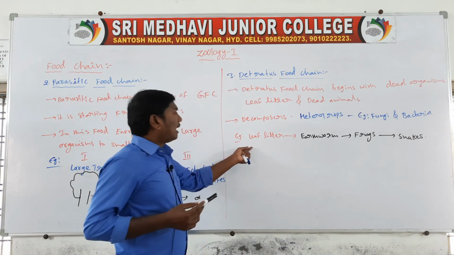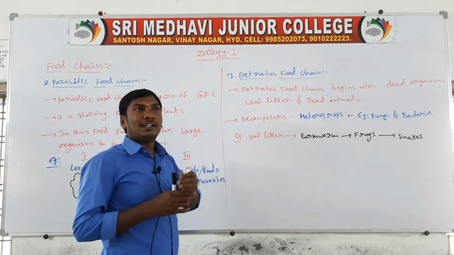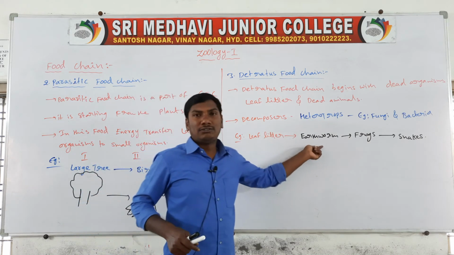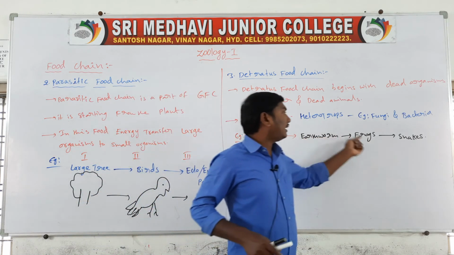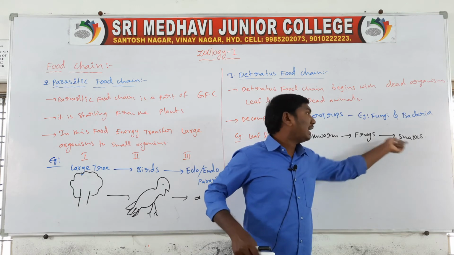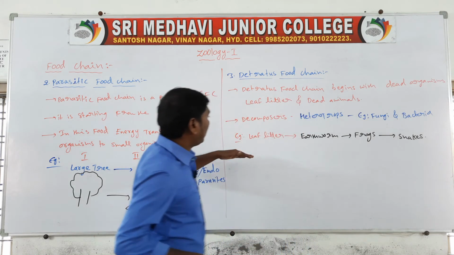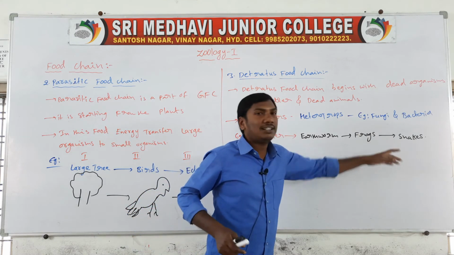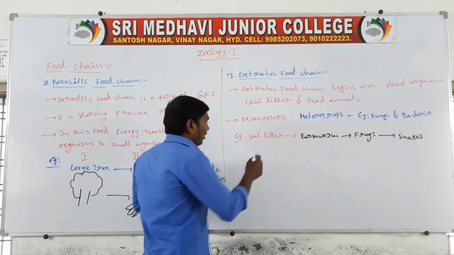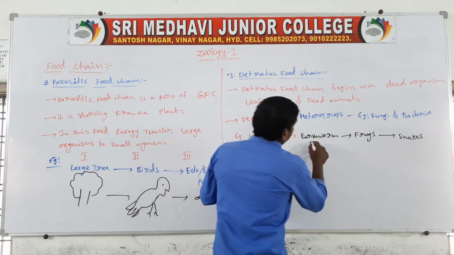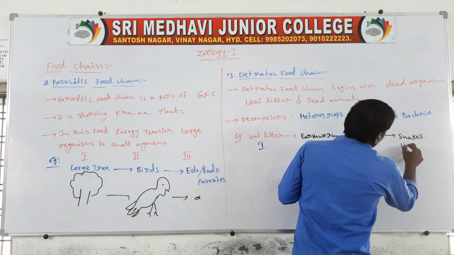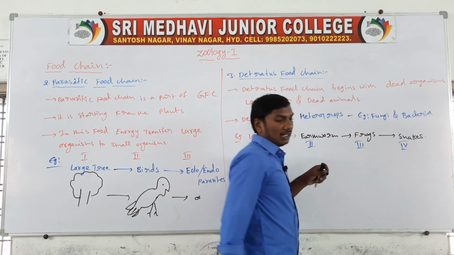First one, leaf litter. Leaf litter means plant waste materials, which the earthworm eats. The earthworm is eaten by the frogs, and the frogs are eaten by snakes. So the energy flows from the leaf litter to earthworm, earthworm to frogs, frogs to snakes. So they are the first trophic level, second trophic level, third trophic level and fourth trophic level.